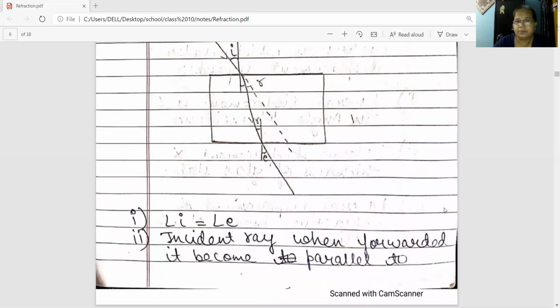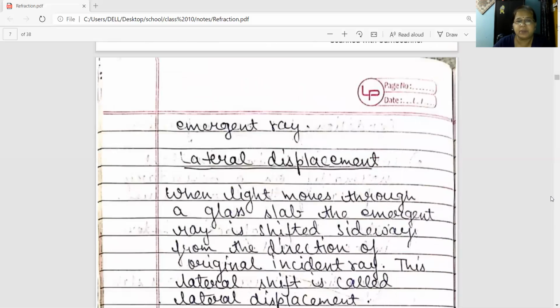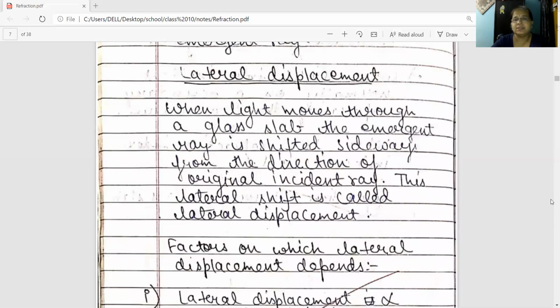You have forwarded the incident ray and the emergent ray becomes parallel. So what is this lateral displacement? When light moves through a glass slab, the emergent ray is shifted sidewise from the direction of the original incident ray. This lateral shift is called lateral displacement.